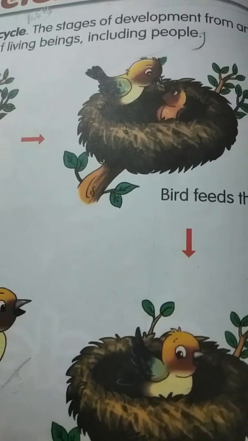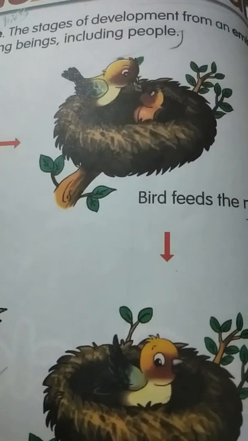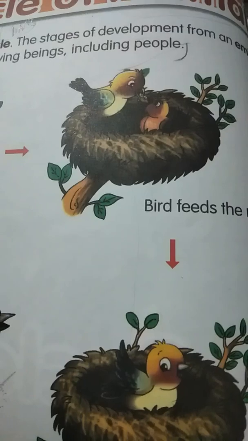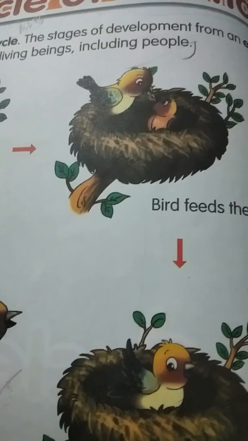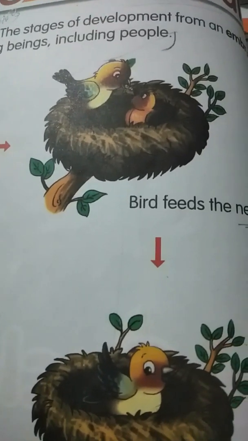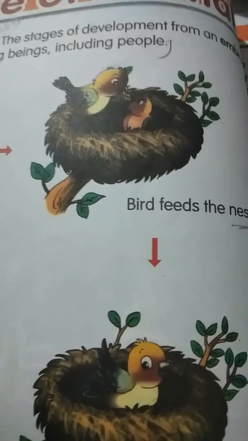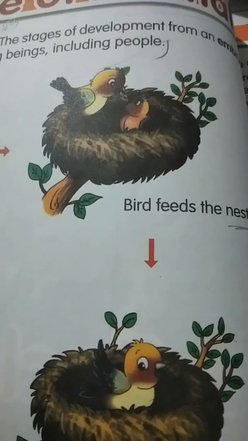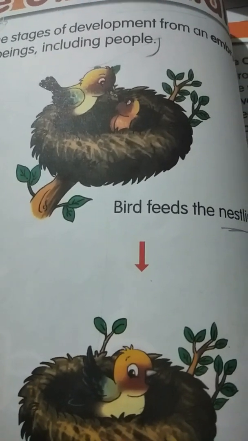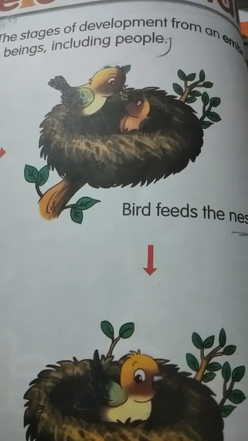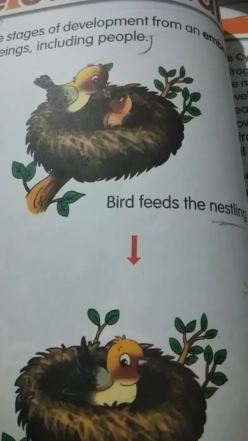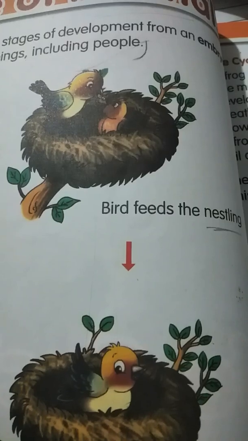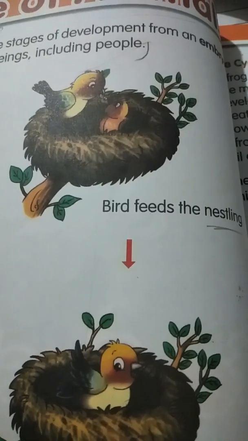Here, pollution can reduce the ability of birds to produce eggs from which healthy nestlings can hatch, right? So if pollution is affecting the bird life cycle, it can also affect the human life cycle.